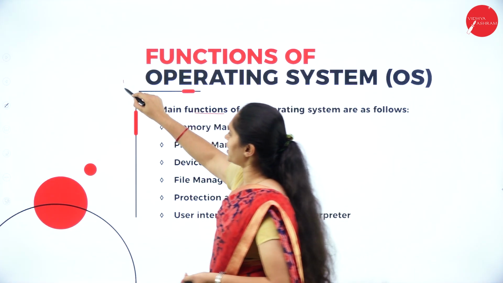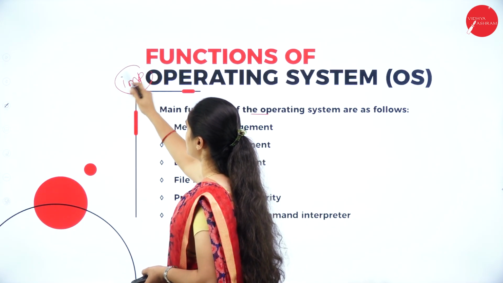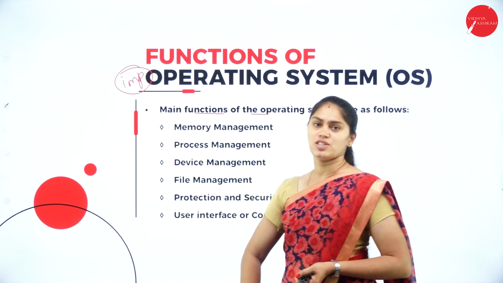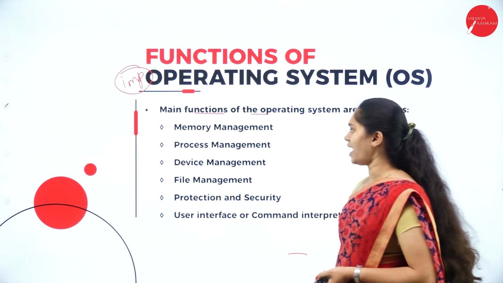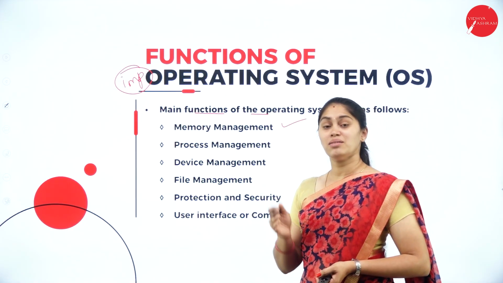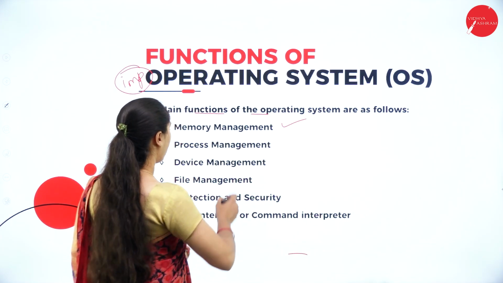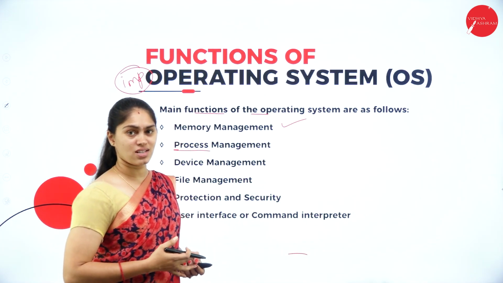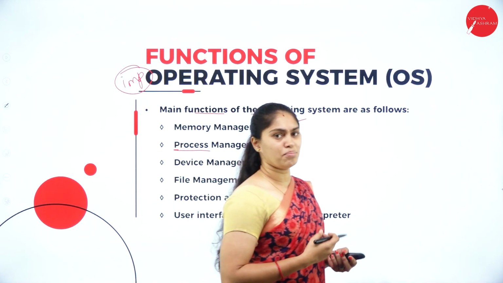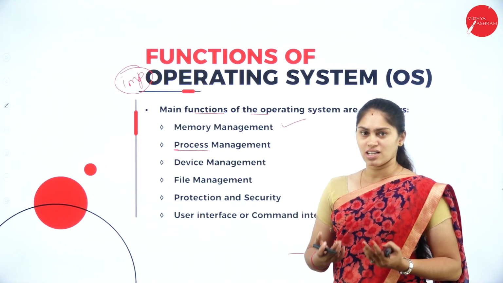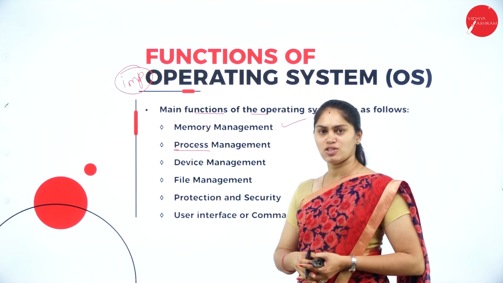So here you can see the main functions which are going to be performed by the operating system. Very important question: define operating system and write the functions of an operating system. In that, it is going to manage the memory. Memory management is also going to be taken care of by this OS, and also it is going to manage the process, whatever we have in a computer, a program which is in execution. That is what a process. That management is also done by the OS.